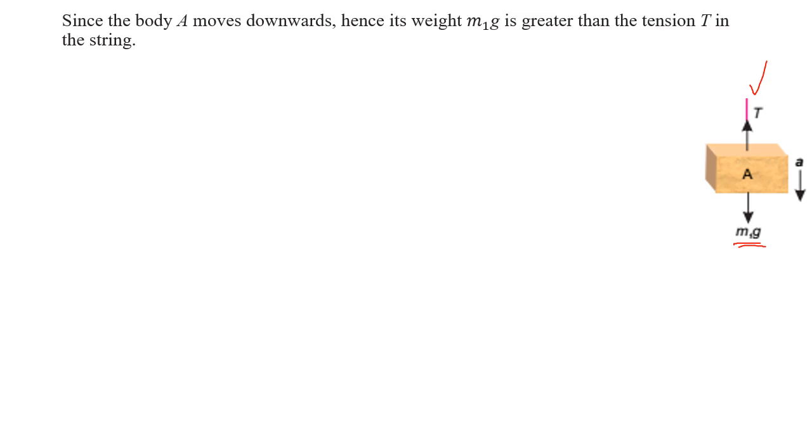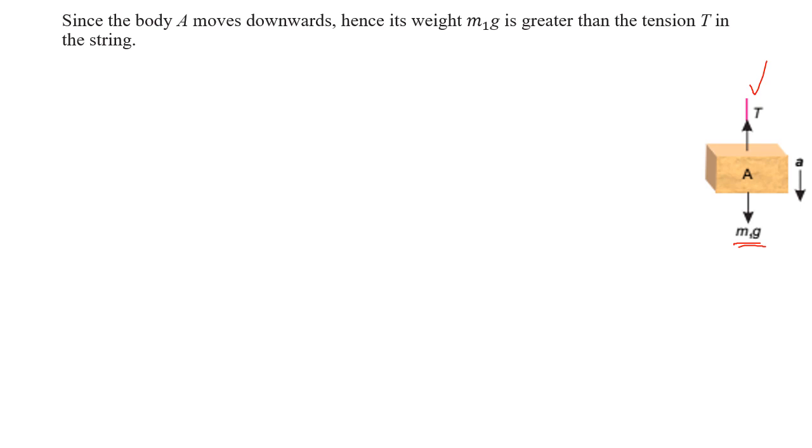So consider that body A moves downward. The weight is greater than the tension in the string. If the weight were equal to the tension, what would happen? The body would be at rest. But this is not the situation; the body is not at rest. So the weight is greater than the tension.